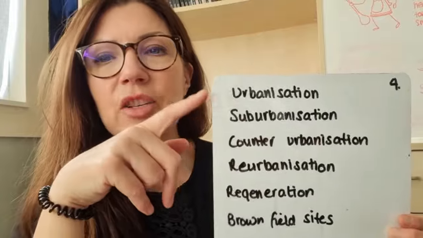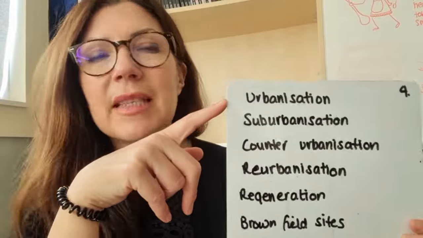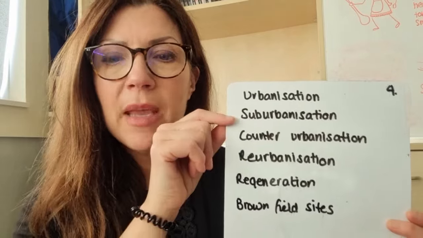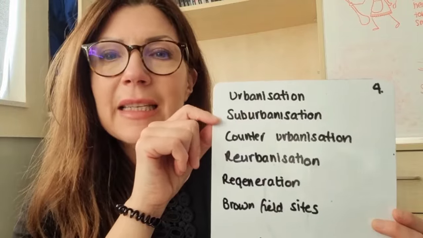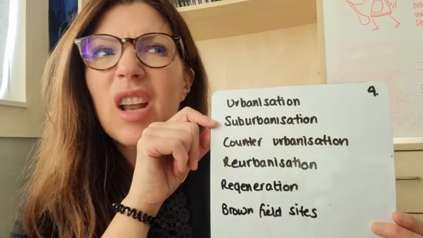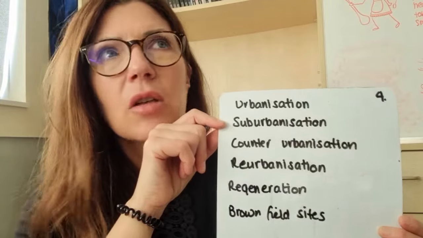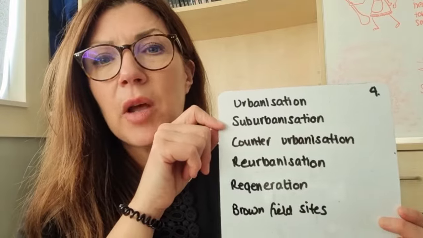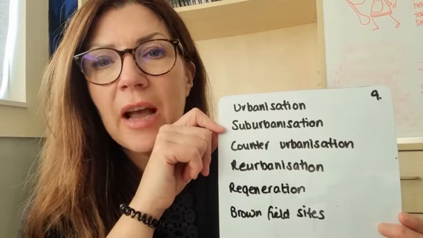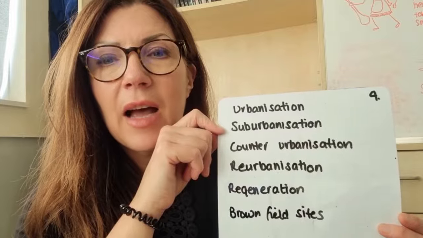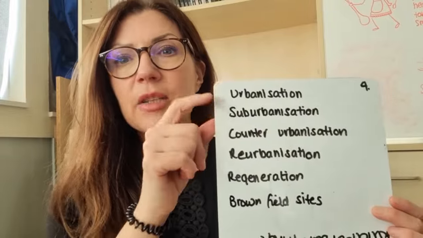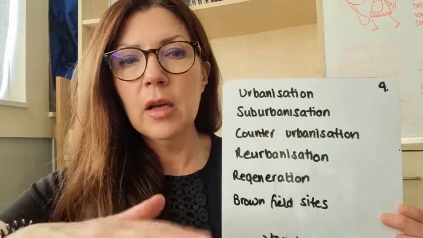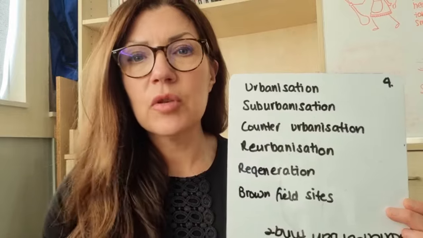So urbanisation means the growth of a city. A city that becomes urbanised means that lots of people are moving into it. Suburbanisation is where people start moving to the outskirts of that city because that city has got a little bit cramped inside, or there's a lot of pollution, so people move to the suburbs. Rich people tend to move to the suburbs because they can afford the larger houses. They tend to be larger houses because there's more land there, etc. And then they can travel into the centre of the city to work. So that is suburbanisation. The city's growing, but it's due to people moving from the centre into the suburbs, or people just move into the suburbs.